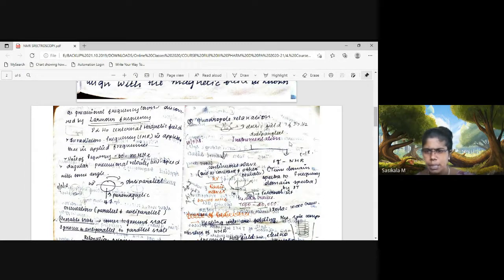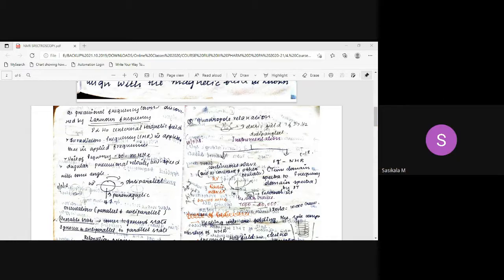So when it occurs, it occurs only if the spin quantum number is more than half. In that case, when the nucleus goes to the excited state, the anti-parallel state, to come to the ground state, due to this electric field gradient it loses its energy by means of asymmetric charge distribution around the nucleus. Okay, so that is called quadrupole relaxation. So these are the types of relaxation process.